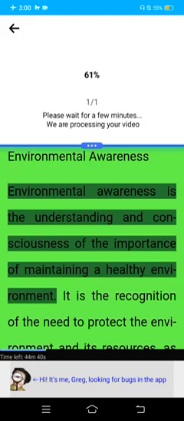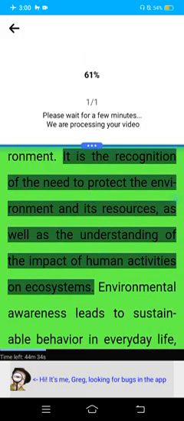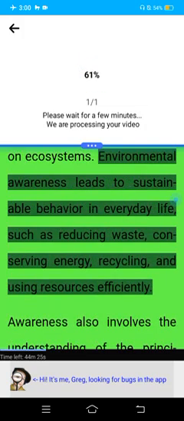Environmental awareness. Environmental awareness is the understanding and consciousness of the importance of maintaining a healthy environment. It is the recognition of the need to protect the environment and its resources, as well as the understanding of the impact of human activities on ecosystems. Environmental awareness leads to sustainable behavior in everyday life, such as reducing waste, conserving energy, recycling, and using resources efficiently.